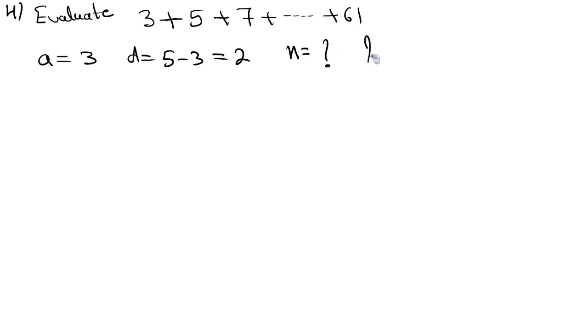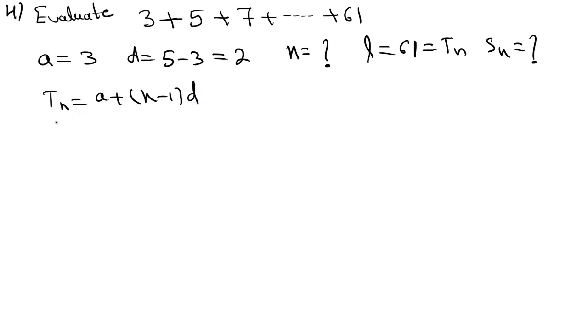But you can see the last term L equal to 61, or Tn is equal to 61, is given. The question is Sn equal to question mark, the sum of this sequence. So first we need to calculate n. For that, write the formula Tn is equal to a plus n minus 1 into d. Tn, what is the last term? Tn, 61, is equal to a, 3, plus n minus 1, that you need to calculate, into the common difference, 2.